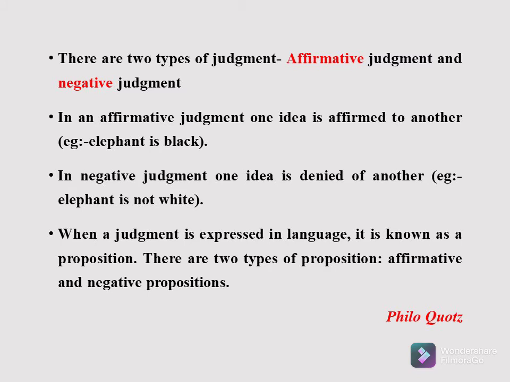In an affirmative judgment, one idea is affirmed of another. For example, elephant is black. In a negative judgment, one idea is denied of another. For example, elephant is not white. When a judgment is expressed in language, it is known as a proposition. There are two types of proposition, that is affirmative and negative.